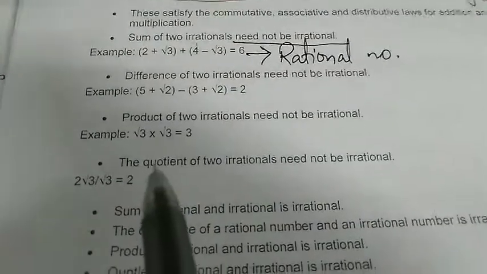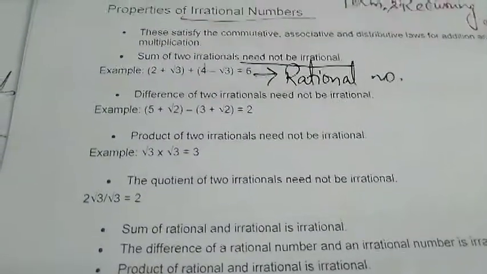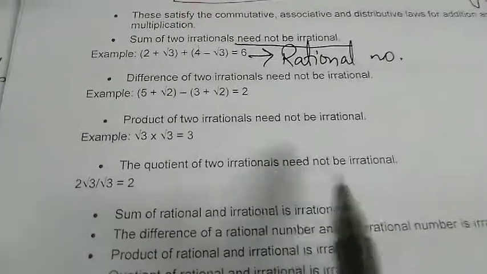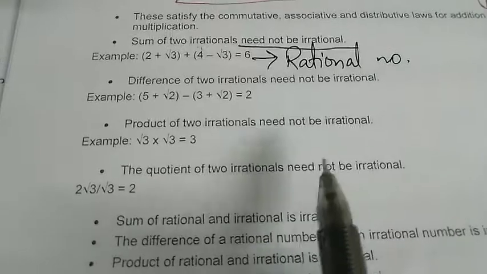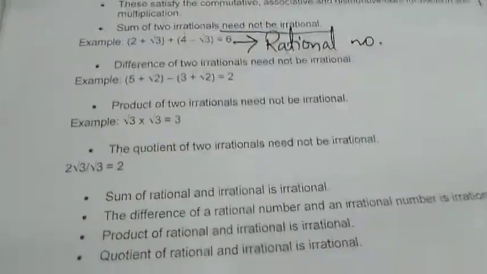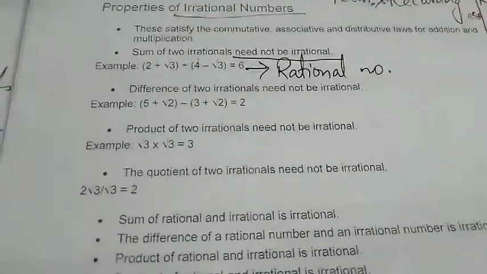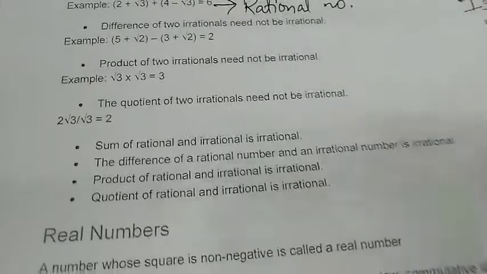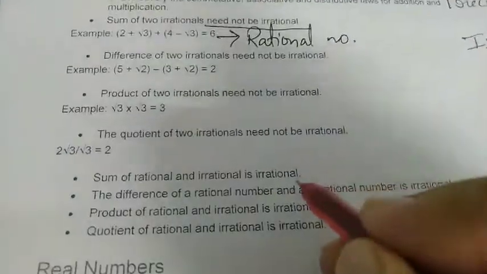Is it the same over here also for division? The division of two irrational numbers need not be irrational. It can be rational even. The division of two irrational numbers is not necessarily required to be an irrational number. It can even be a rational number. Okay. Now some points which are extremely important and you need to note them down.